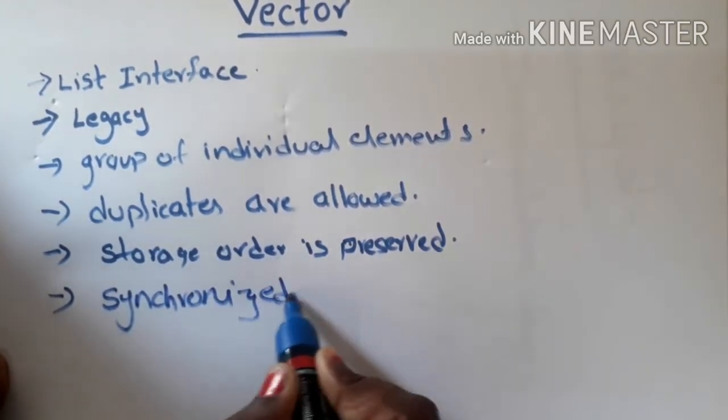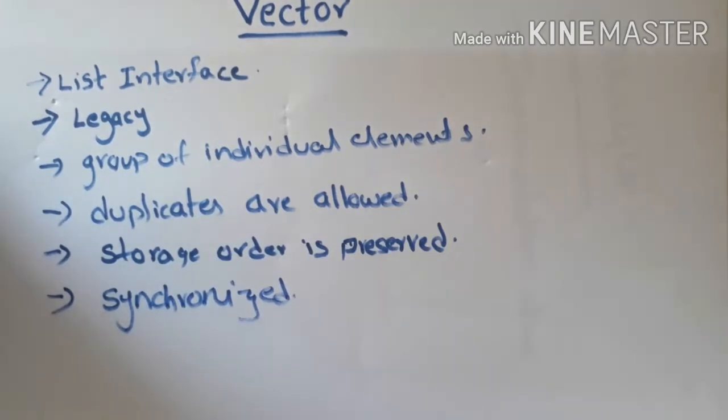Synchronization means when an object is synchronized, at most one thread can access it at a time. Thread safe, we can say. Only one thread can access that object at a time. If an object is not synchronized, then multiple threads can access it at a time.